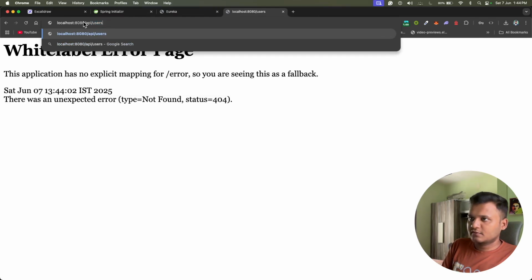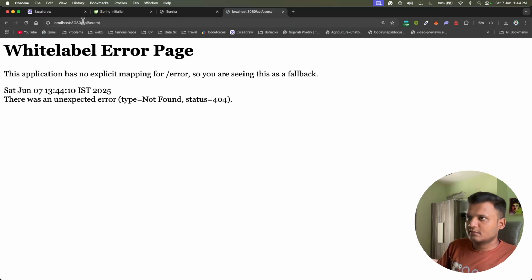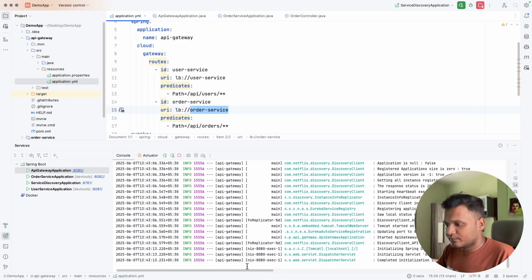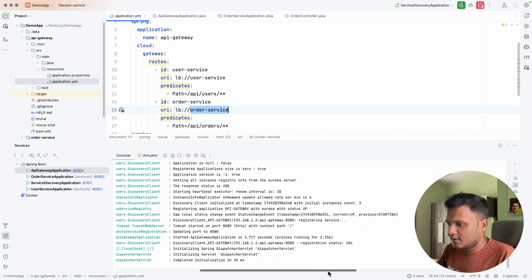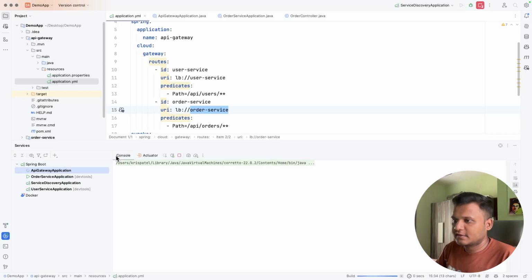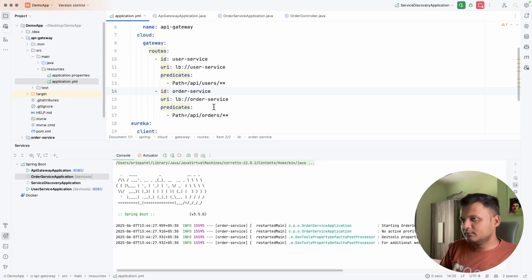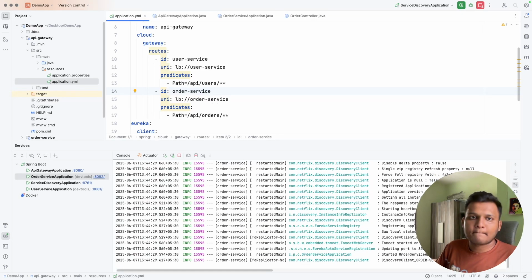Slash API slash users. Let me go to this 8080. Let me restart all these services and check again. Until it restarts, let me check if I have any resource already and cross-check whether I'm doing it correctly or not.